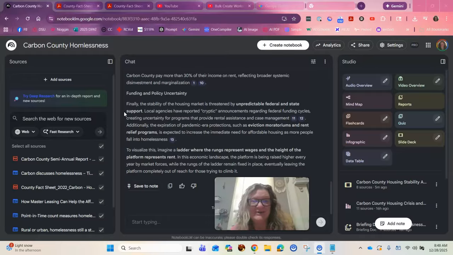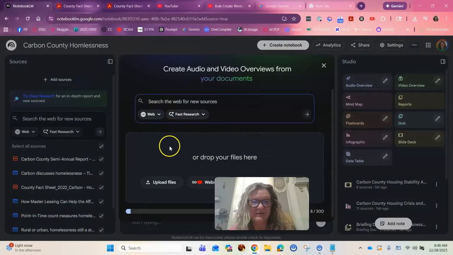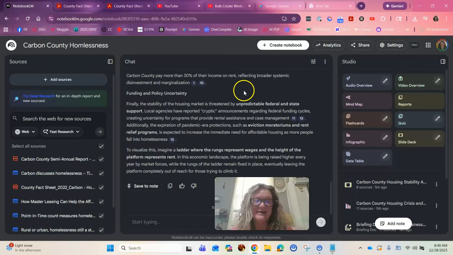Because remember, you can download your own sources. When you add things, you can upload your own files, your own PDFs, etc. So you can add your own stuff, but make sure that you have permission, because anytime you add something to AI, even here in Google Notebook, you are putting it out into the world for others to use. So you want to make sure that you have permission to use the material.